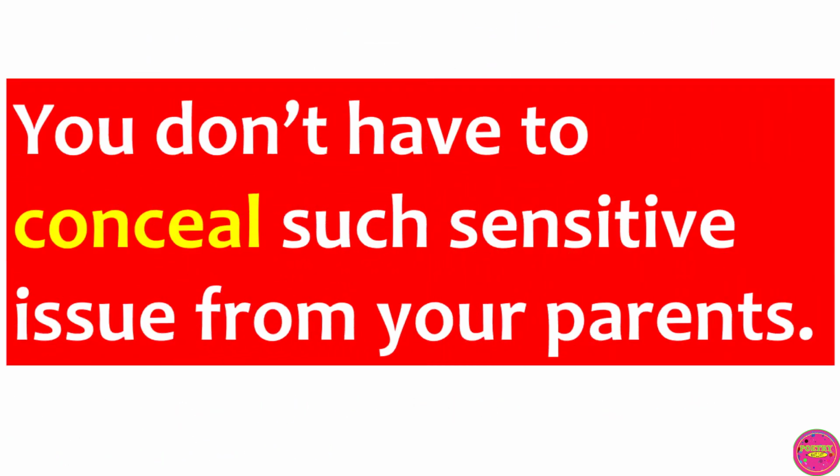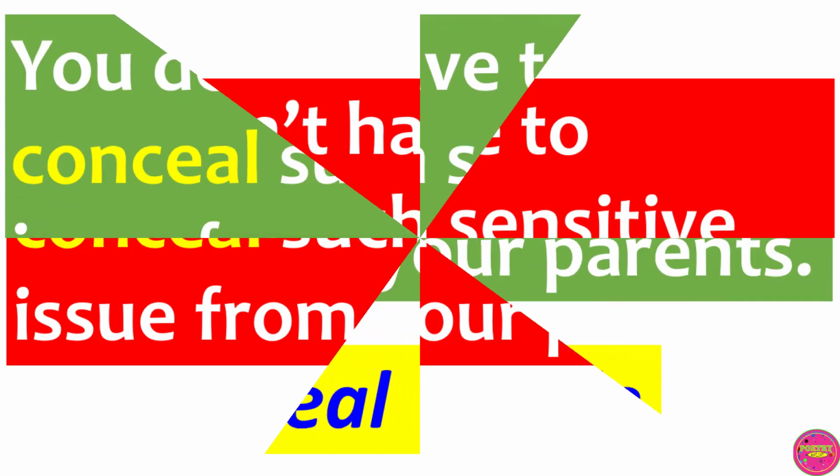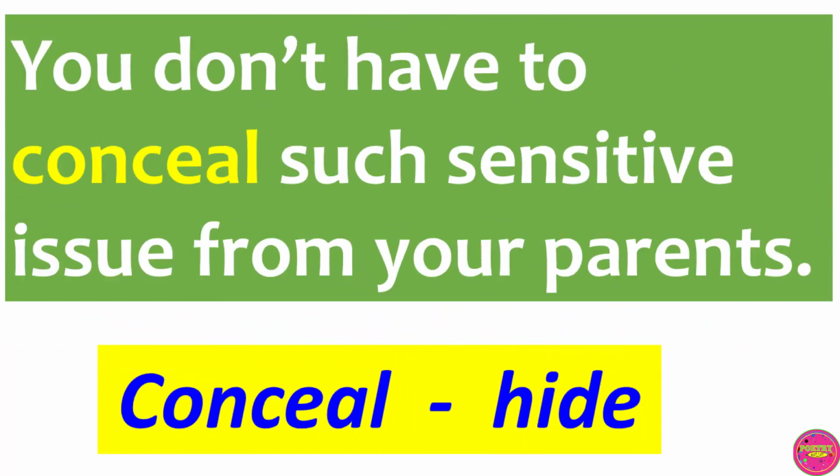Let's consider this example. You don't have to conceal such sensitive issues from your parents. The underlined word is conceal. So, we can replace the underlined word with hide.